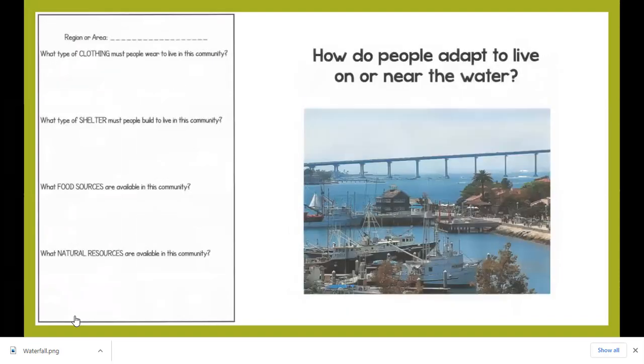Let's go back to the very first slide. How do people adapt to live on or near the water? Well, in these type of communities, we know that main food sources would be fish, or it might be anything that you can get from the water.